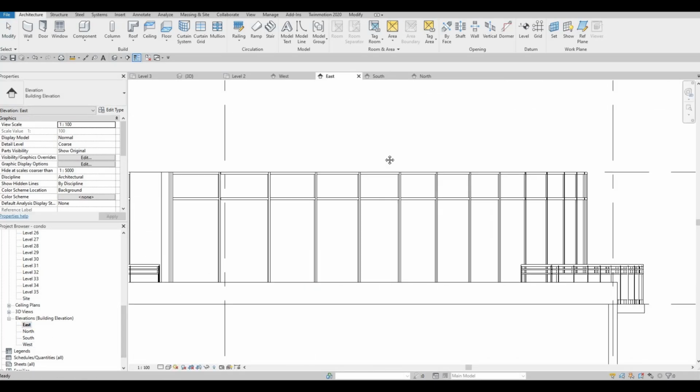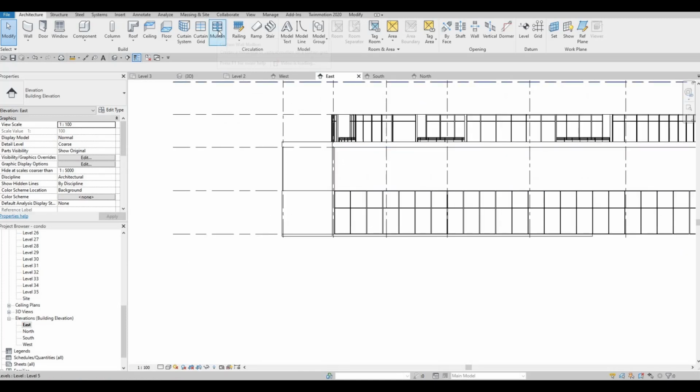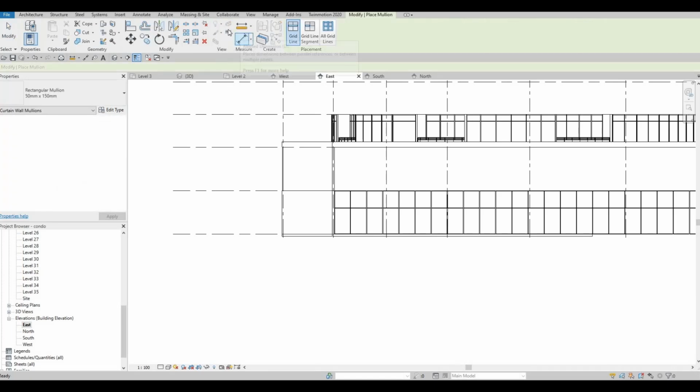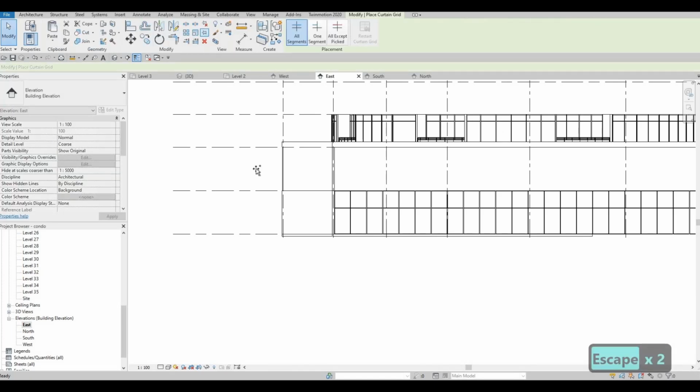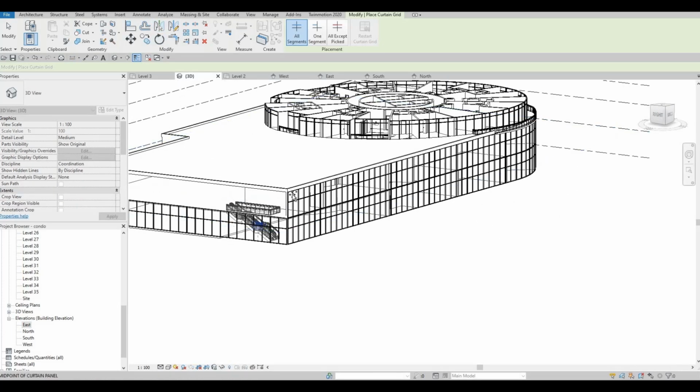So the east side. So mullion, sorry, curtain grid. We need to assess the curtain grid from the side.